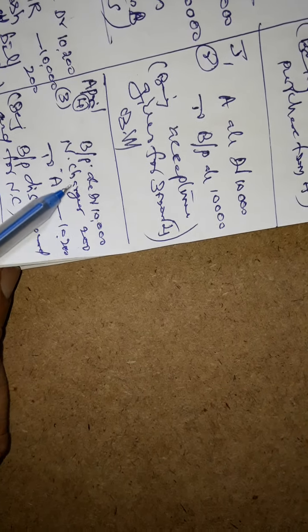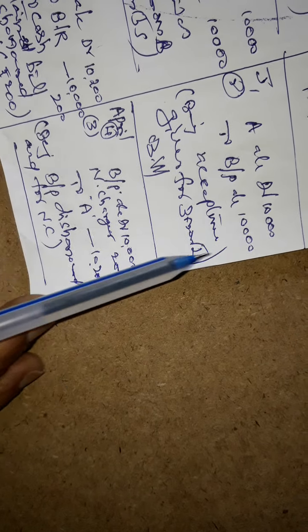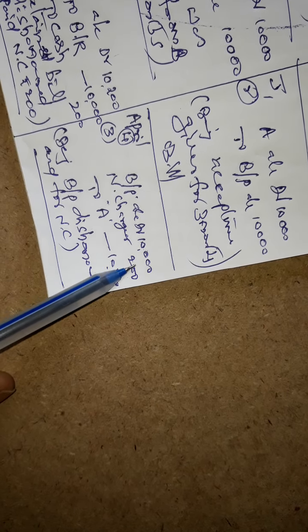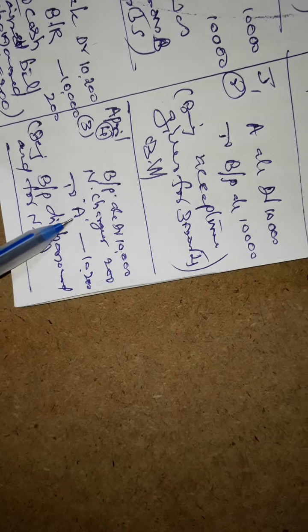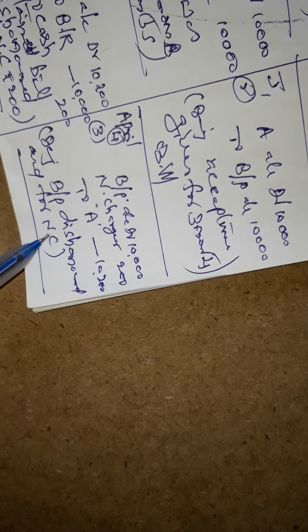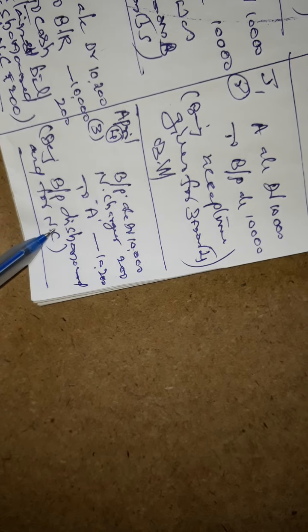Noting charges are also incurred. The final bearer of these noting charges is B. That's why debit the noting charges. It is also called dishonored charges. Debit the noting charges 200. Bills payable account Dr, whatever amount we took in the second entry, that amount, 10,000. Noting charges account Dr: if any noting charges amount is given in the question, that amount; otherwise leave it. Next, to A account 10,200. Being bill dishonored and also incurring noting charges. Our bills payable was dishonored and we also paid noting charges.